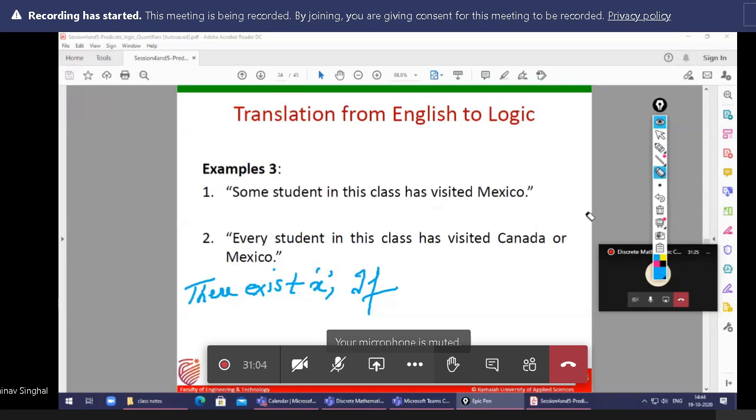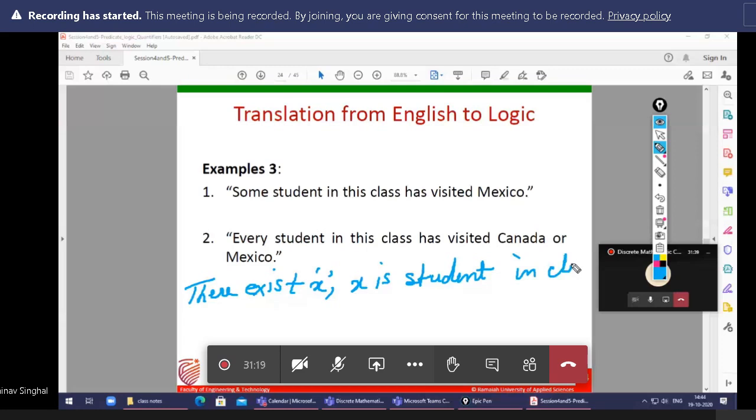So we can write X is a student in class and X has visited Mexico. Okay, this one.